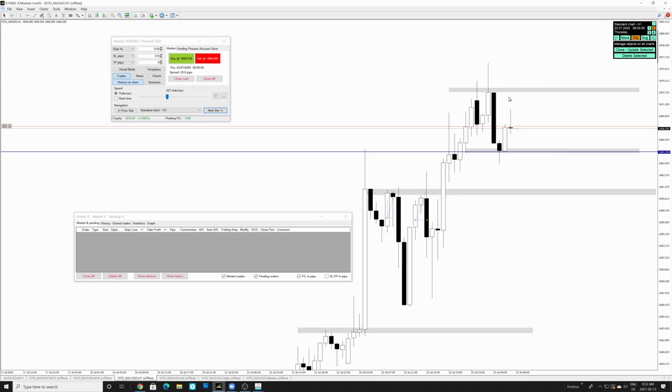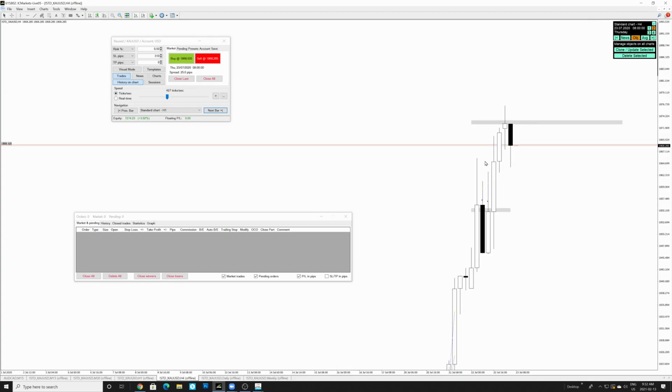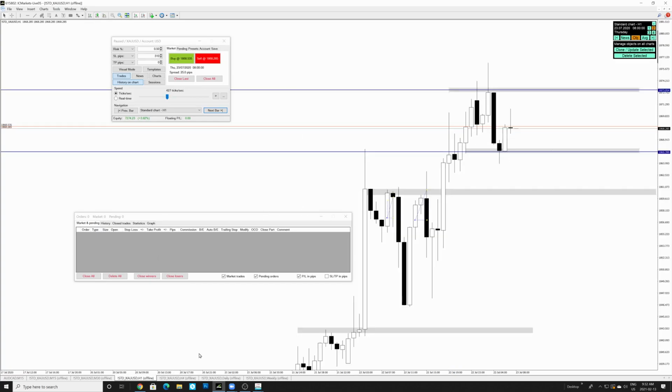Perfect. So we got two scenarios. Either we break resistance to go up or we break support to go down. Simple analysis, because price is ranging. On the 4-hour, we can't execute, because obviously we have market structure on the 1-hour time frame. So we have to wait. Either we break the highs or we break the lows.